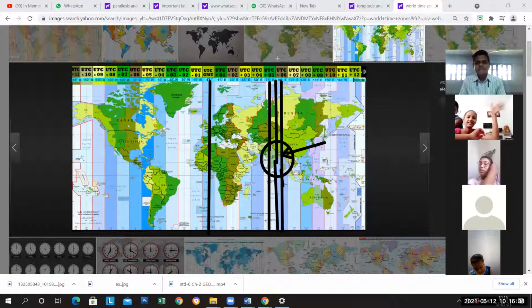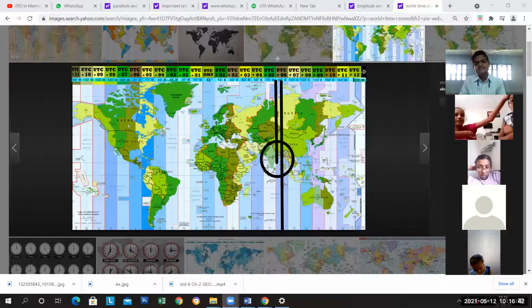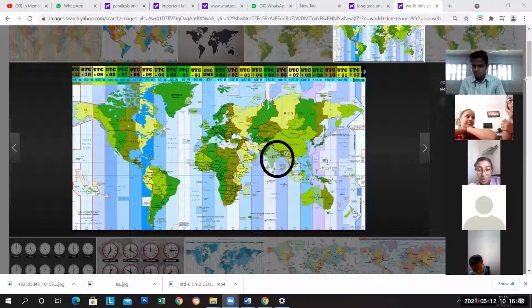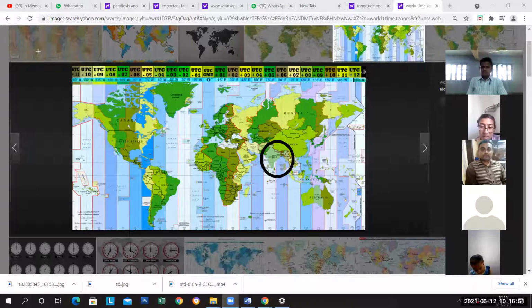But in India, how are we going to count it? In India, we have to select one place, and from this place the whole timing of the country is divided and counted. So it is called the standard time.